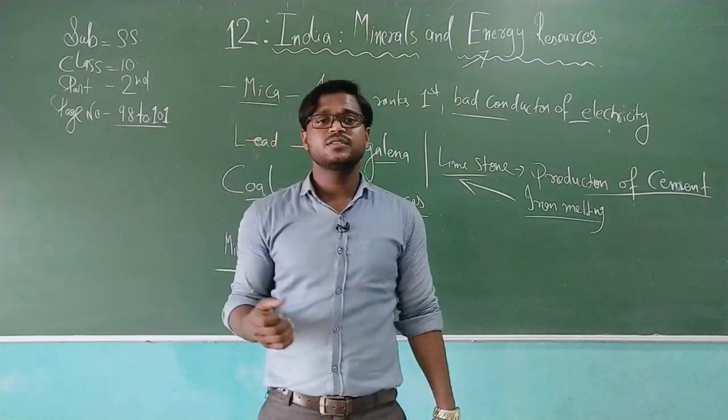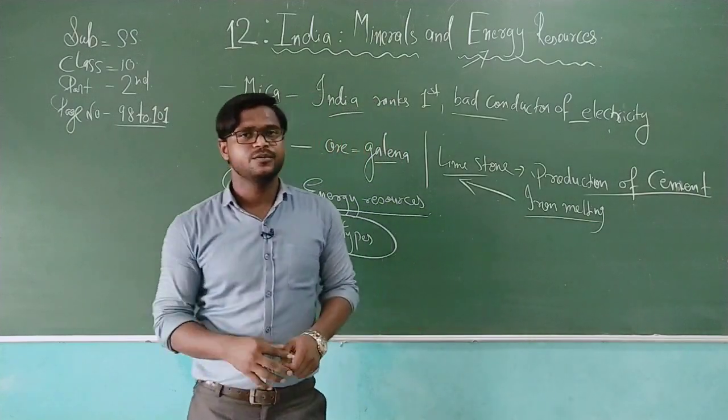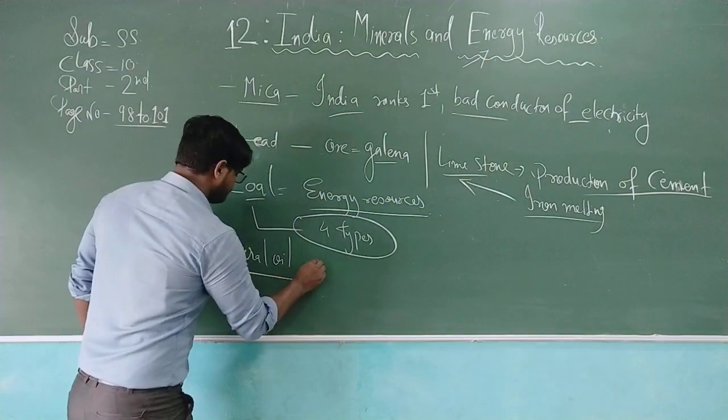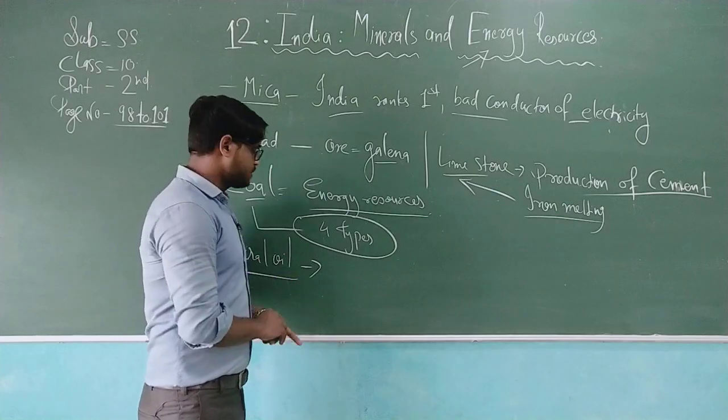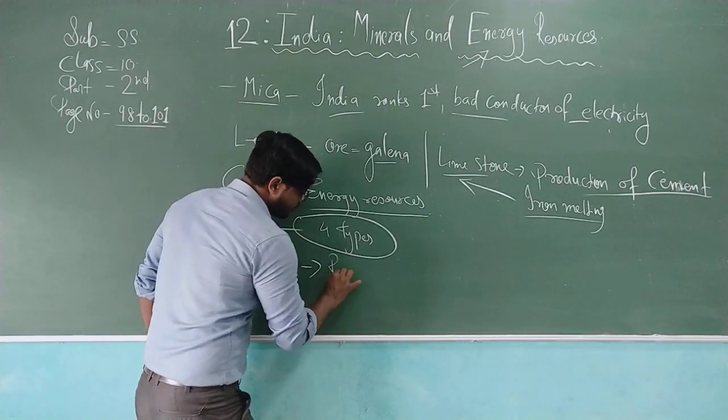Mineral oil is found in stratified rocks.